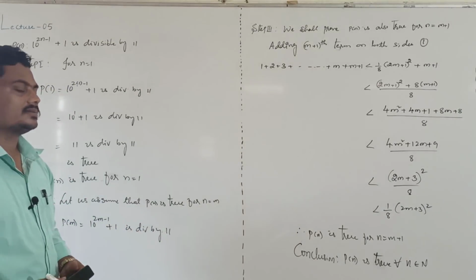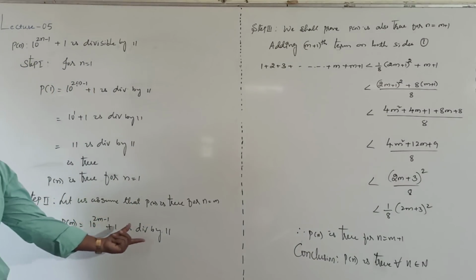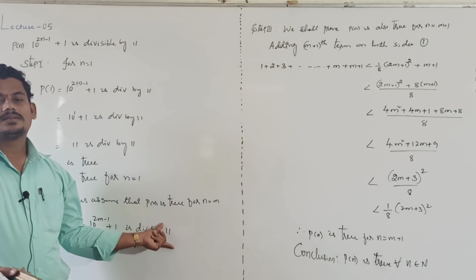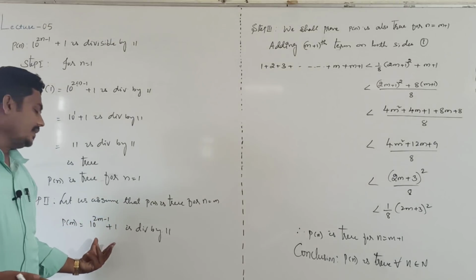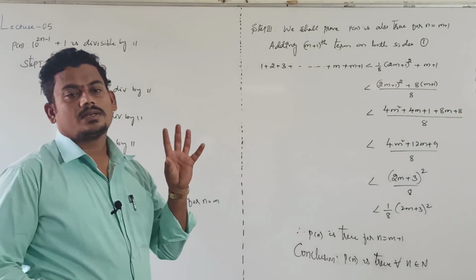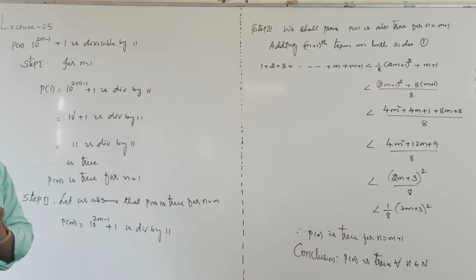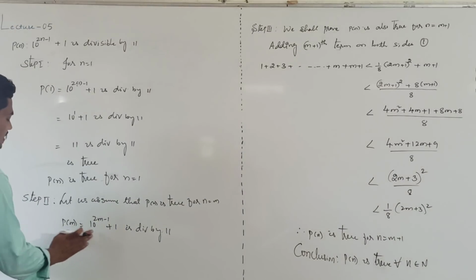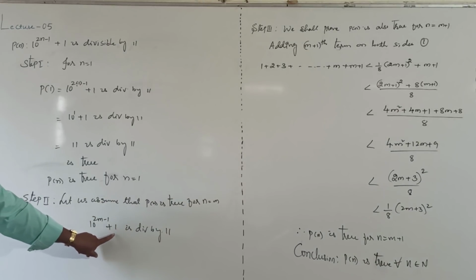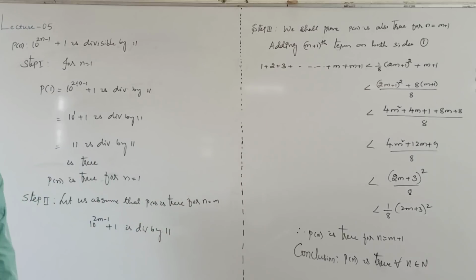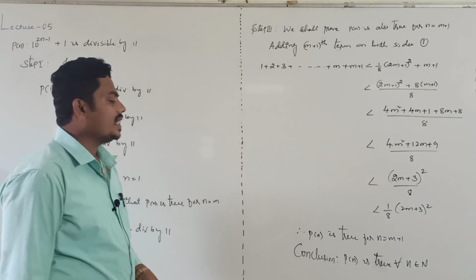From this we can write, express this in terms of divisor and dividend. Dividend is equal to quotient into divisor plus remainder. Or else simply take 10 power 2m minus 1 plus 1 is divisible by 11.